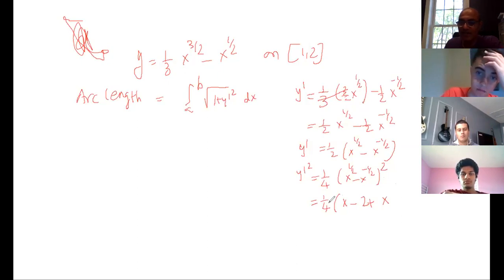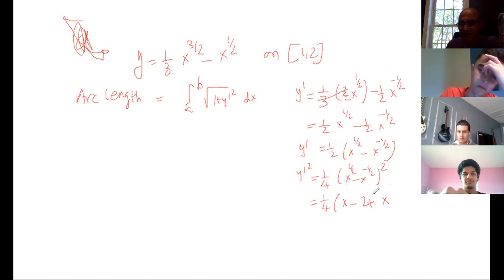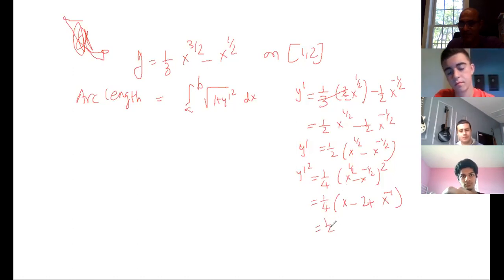y dash square is equal to 1 by 4 times x square minus 2 times 1 and plus x to the power negative 1 by 2 squared, so here it is negative 1. Agree, guys? Negative 1. Yes or no? Yes, sir. I'm getting 1 by 4, and here it is x minus 2 plus 1 over x. x minus 2 plus 1 over x. So that is my y dash square.